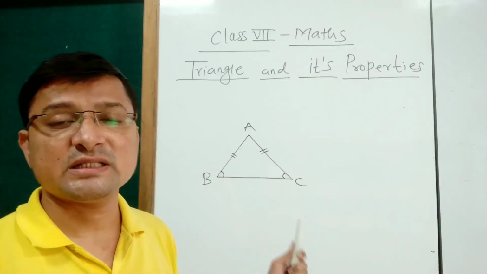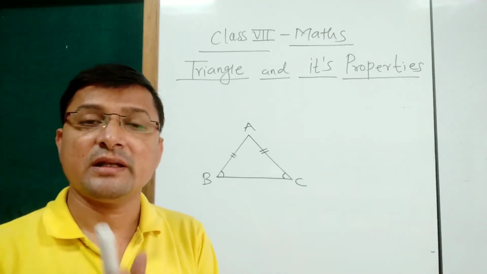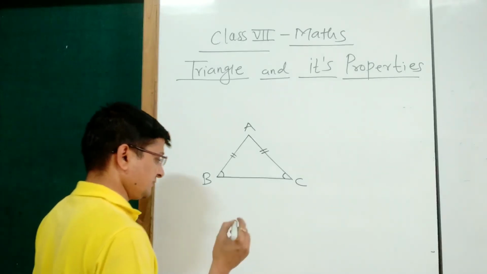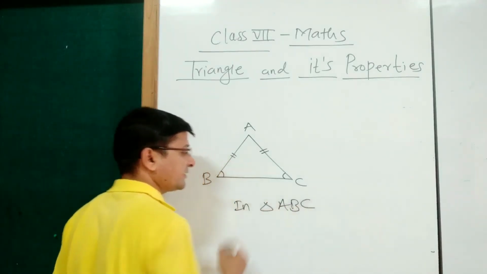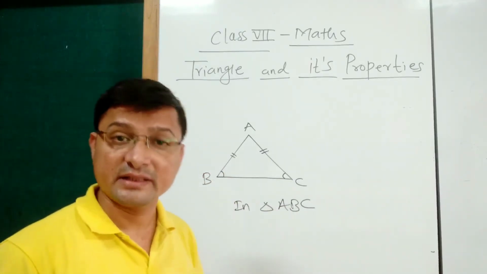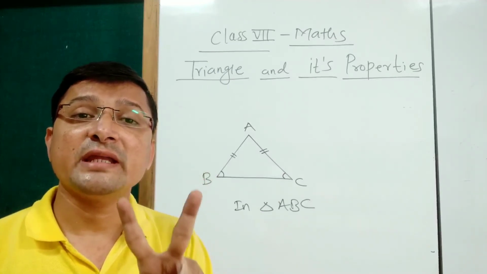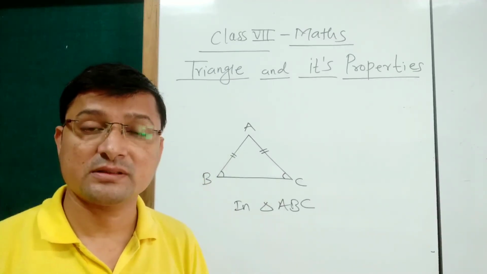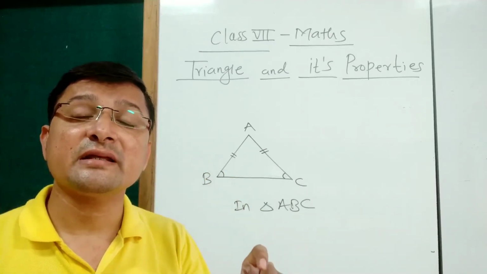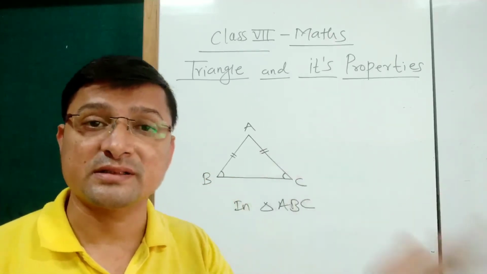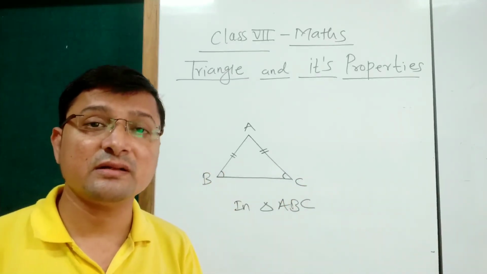Now, after this property, we move to the next concept of this chapter. In triangle ABC, we know there are three sides. The property is: the sum of any two sides of a triangle is always greater than the length of its third side.